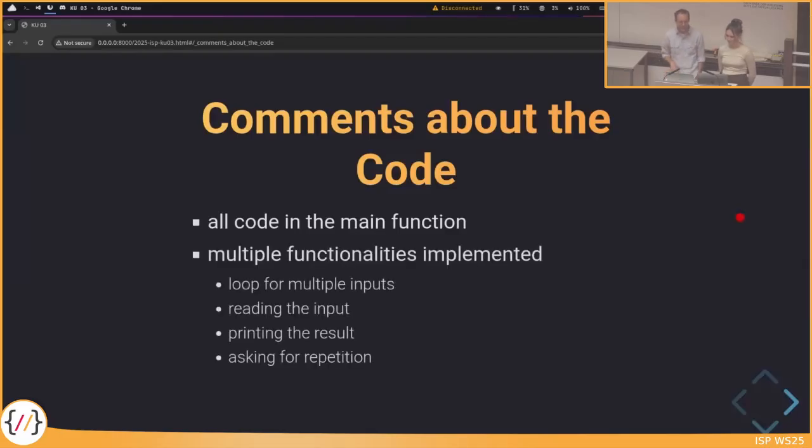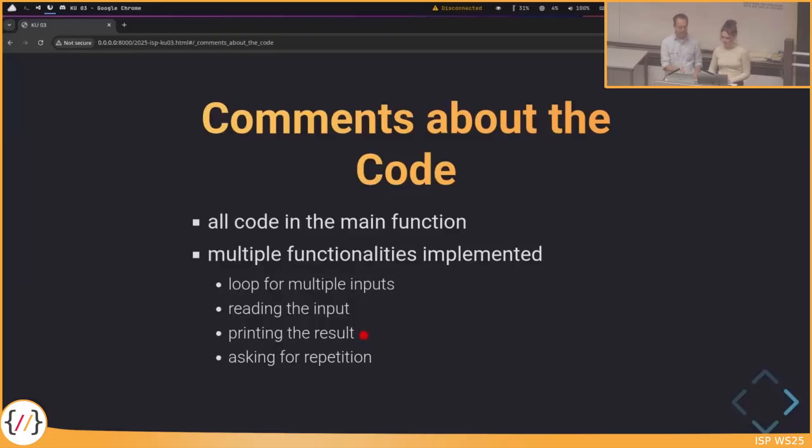So in particular, what is all contained here? We have this outer do while loop where we looped for multiple inputs. Then we had this reading the input, which was also a loop, and we also had conditions, when do we stop reading, and so on. So multiple things were happening.